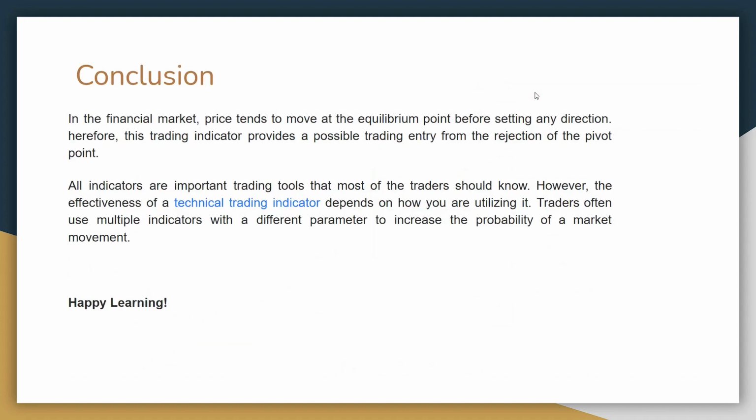Conclusion. In the financial market, price tends to move to the equilibrium point before setting any direction. However, this trading indicator provides a possible trading entry from the rejection of the pivot point. All indicators are important trading tools that most traders should know. However, the effectiveness of a technical trading indicator depends on how you are utilizing it. Traders often use multiple indicators with different parameters to increase the probability of a stock market movement.